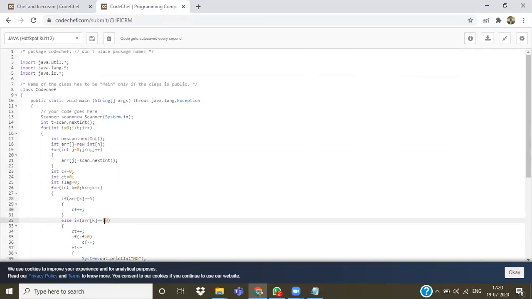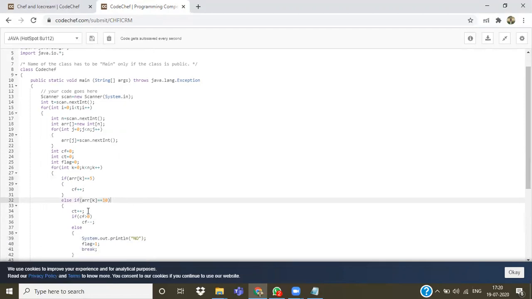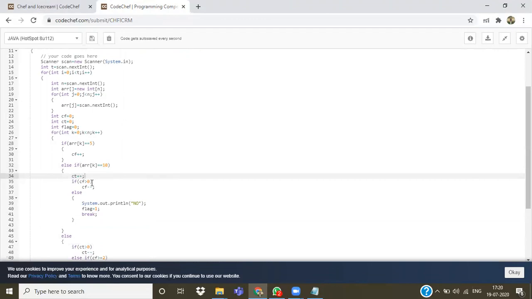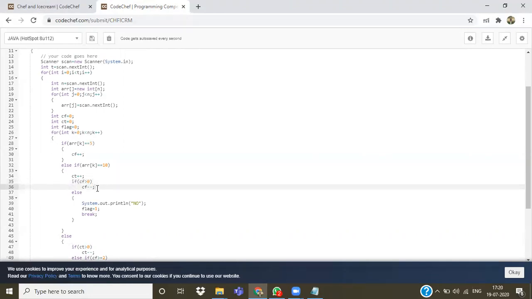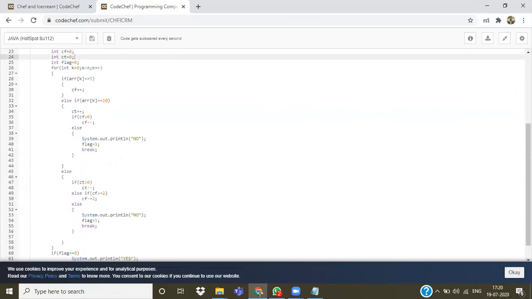If a person is coming with a 10 rupees coin, we will increase our CT, which is for 10 rupees coins, and check that we have a 5 rupees coin or not, because we have to give them the return. If the chef is having a 5 rupees coin, we will decrement it by 1. Otherwise, we will print no, and we will change flag equal to 1, because we need it in the final answer.